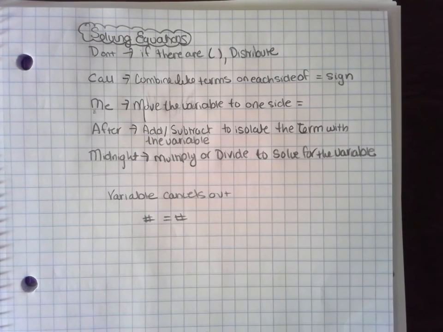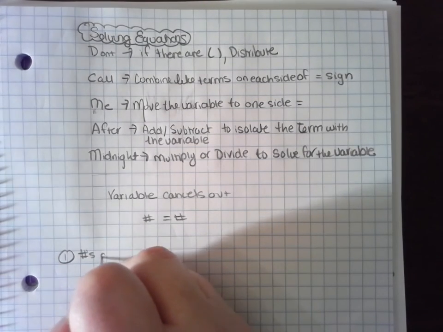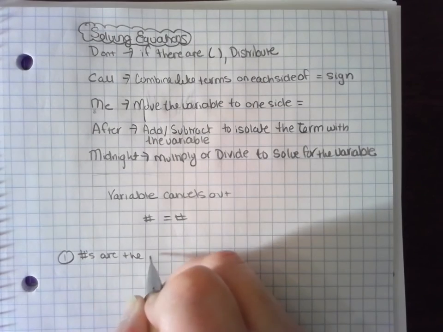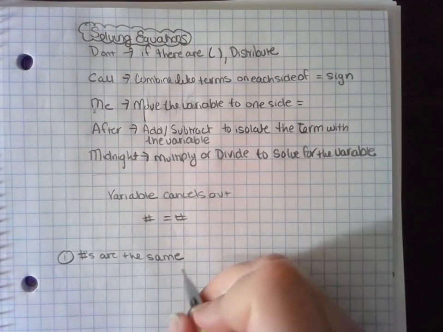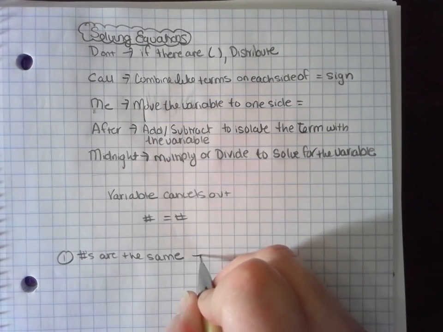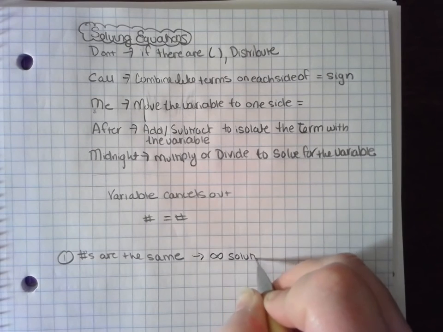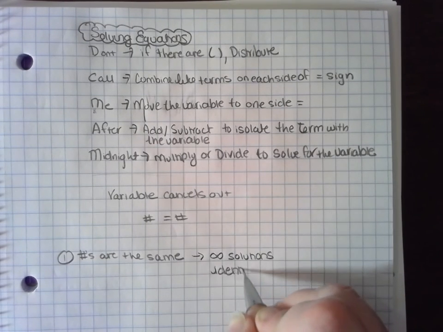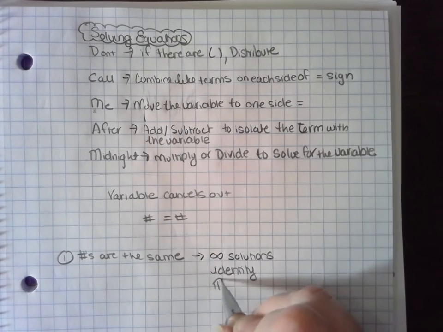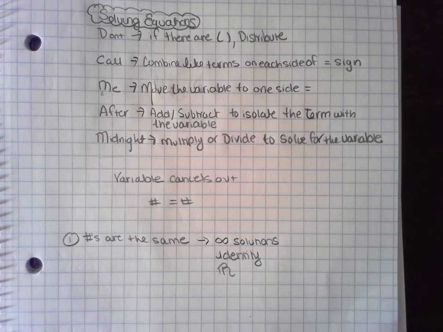Now, there's two possible cases for this. The first case is the numbers are the same. When the numbers are the same, that means that there are infinite solutions. And a lot of times they'll say that's the identity and that the solution is all real numbers. These all mean, in essence, the same thing.